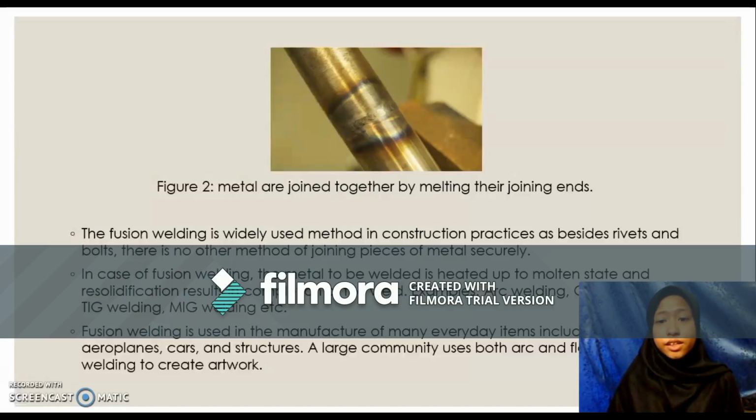Examples are arc welding, gas welding, TIG welding, MIG welding, and so on. Fusion welding is used in the manufacture of many everyday items, including aeroplanes, cars, and structures. A large community uses both arc and flame contact welding to create artwork.